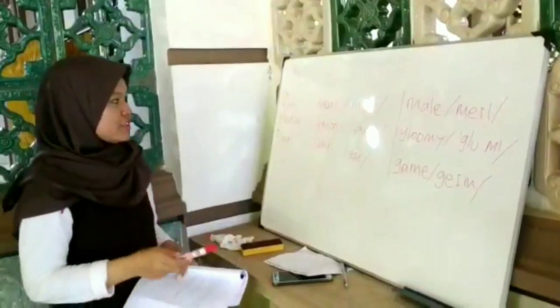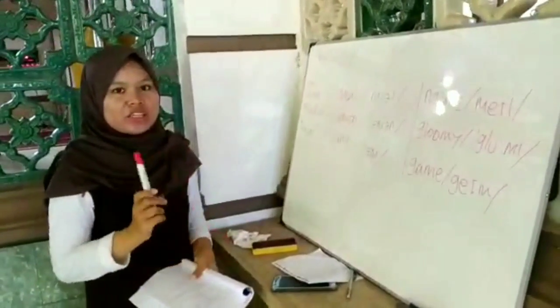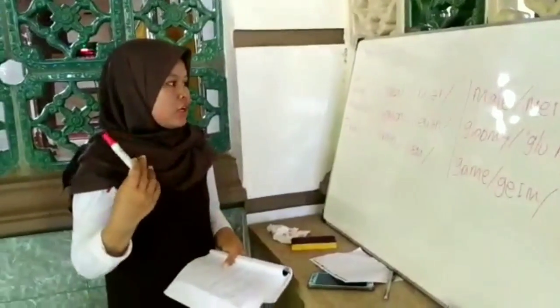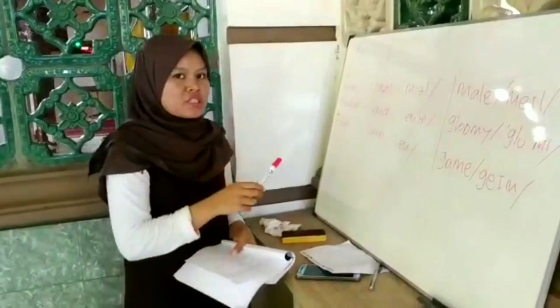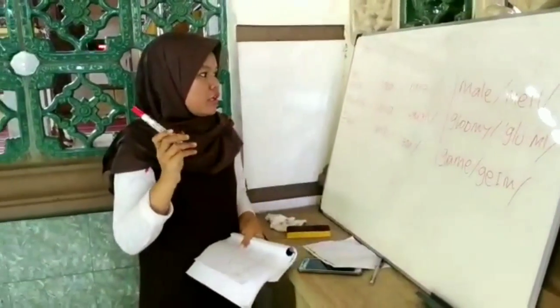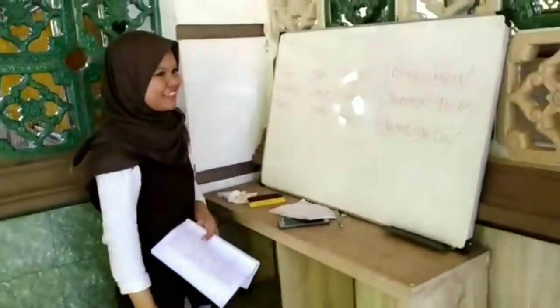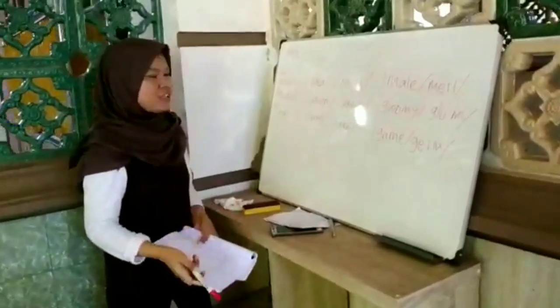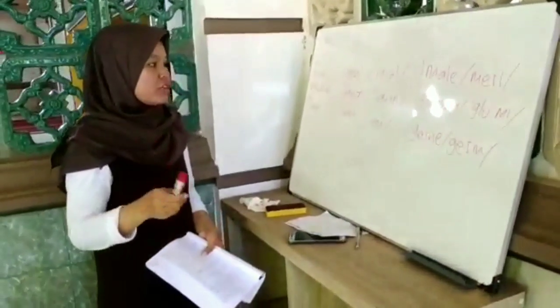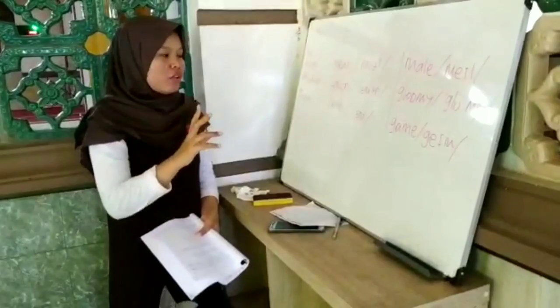The first example is initial. Initial is when the m sound is at the beginning of the word. Repeat after me: meal, male. The second is medial, when the m sound is in the middle of the word.